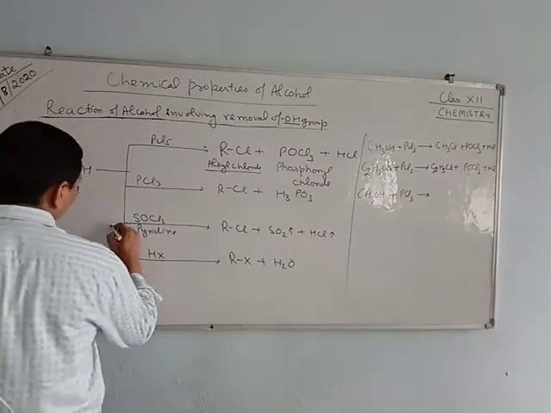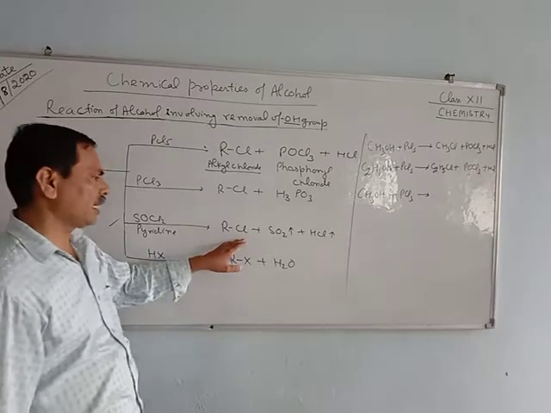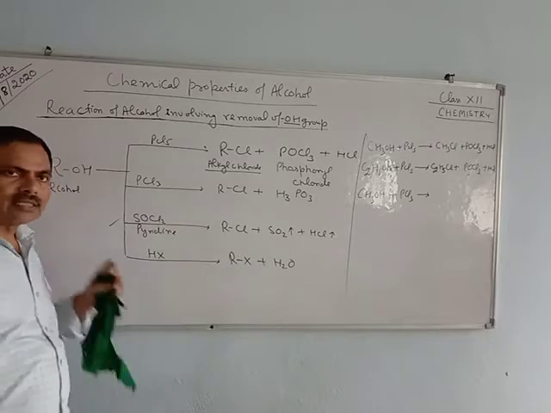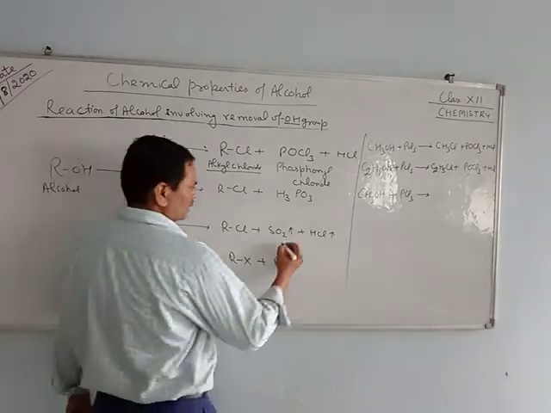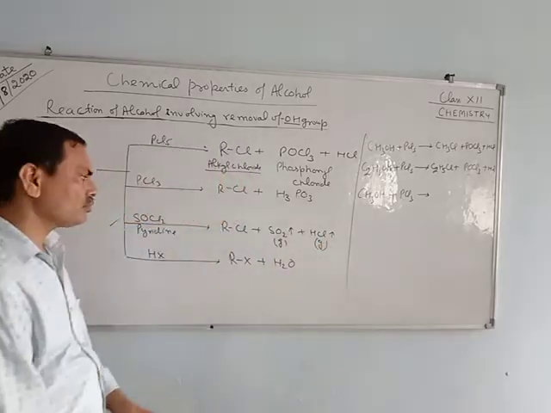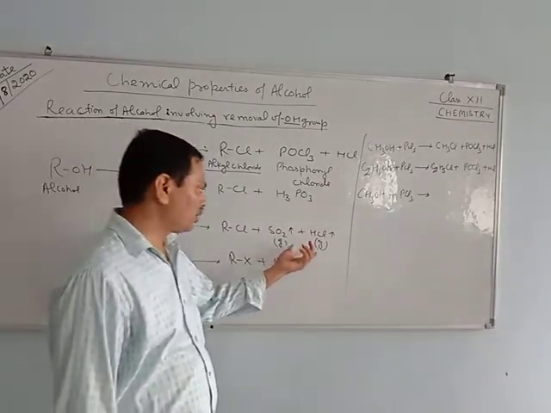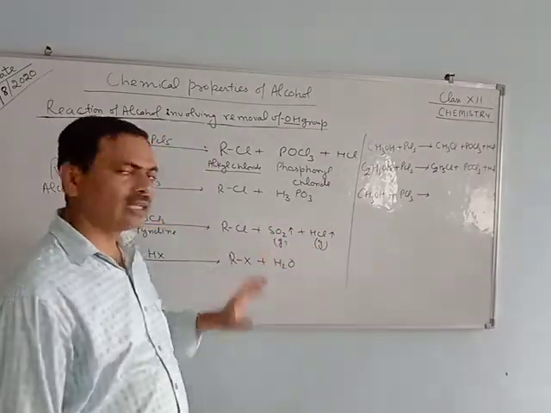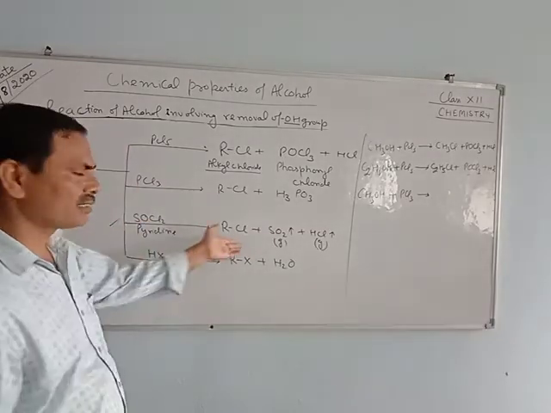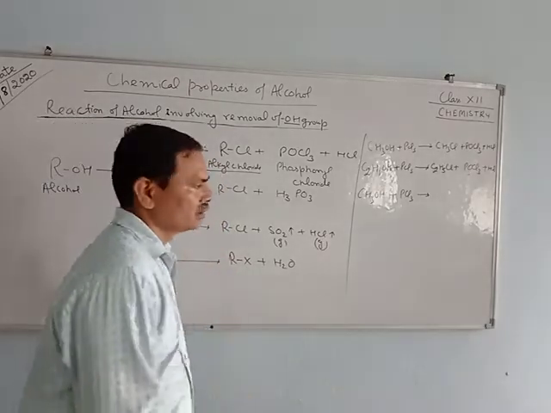And this reaction is more preferred. Generally asked why this reaction is preferred for the preparation of haloalkane. The reason is that sulfur dioxide is a gas and hydrogen chloride is a gas. We get pure haloalkanes. The side products are gases, that's why they are removed easily, and we get haloalkane. That is why this reaction is preferred. It is also known as the Darzens reaction.